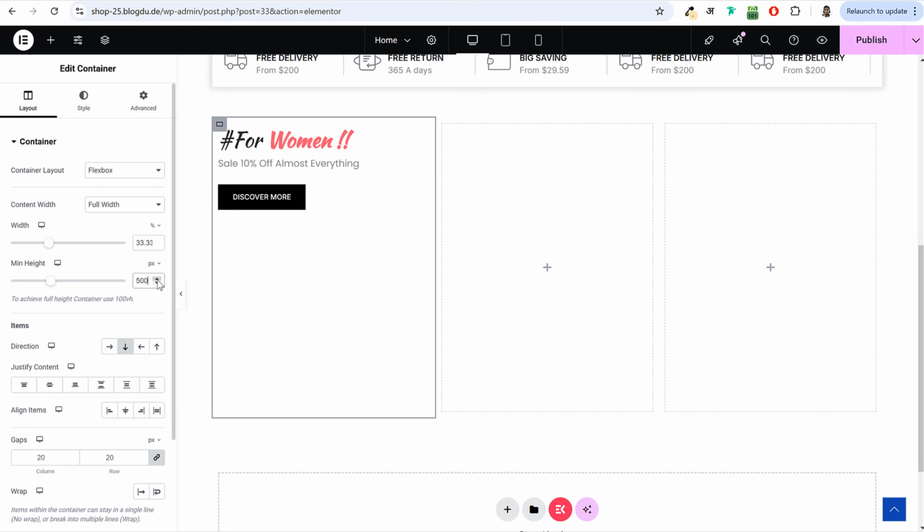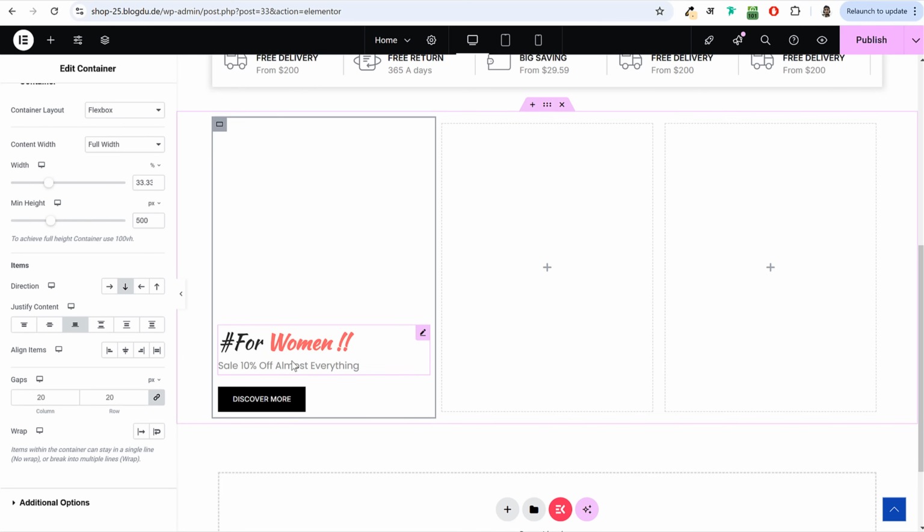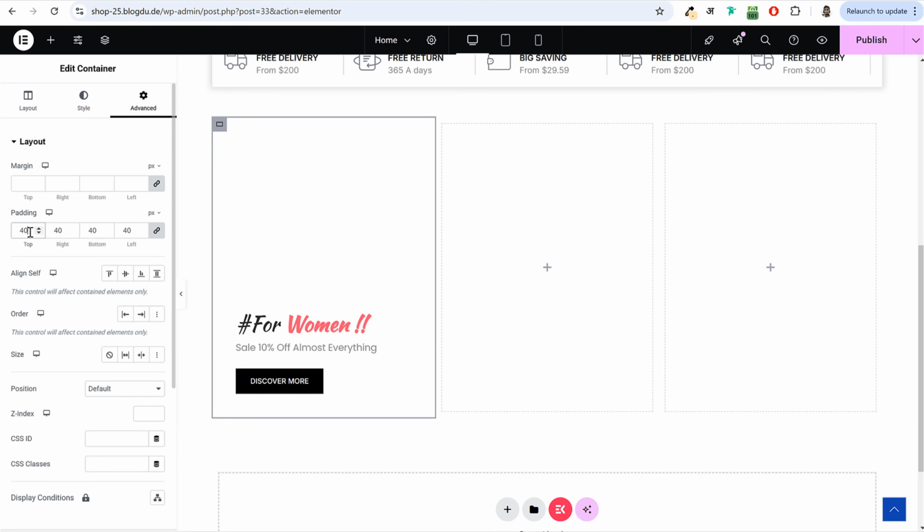Then after that, you can select this option, justify content, and select end. So the content will now be at the end of this. Then go to advanced and add 40 pixels padding from all sides.